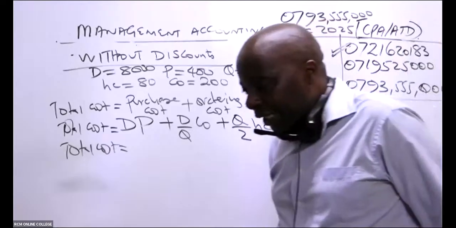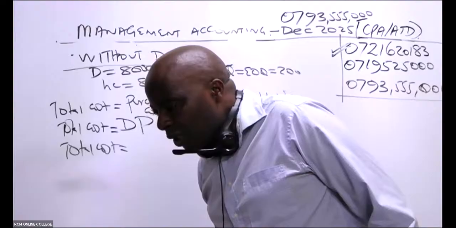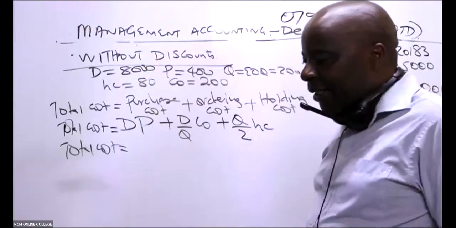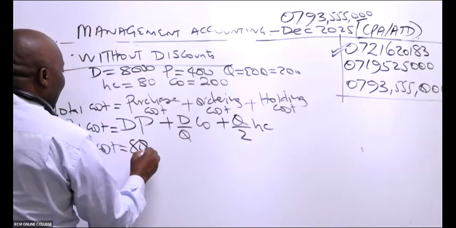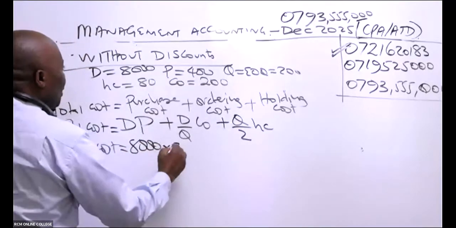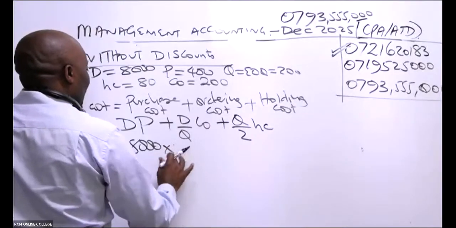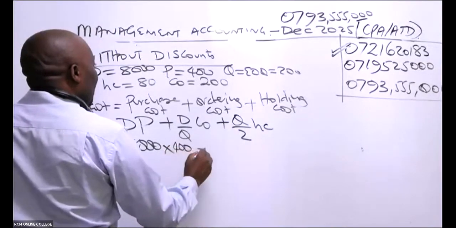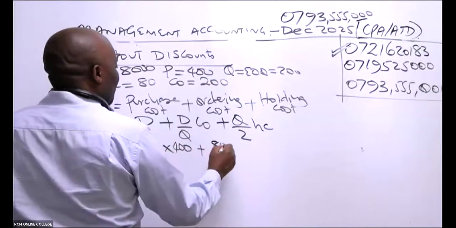Anybody who is able to plug in the numbers? According to Pitch, 3,216,000. So annual demand is 8,000 times price, which is 400. Price per unit, which is the cost per unit. How much it will cost me is 400 plus D over Q. D is 8,000.